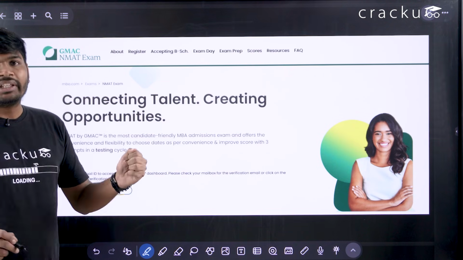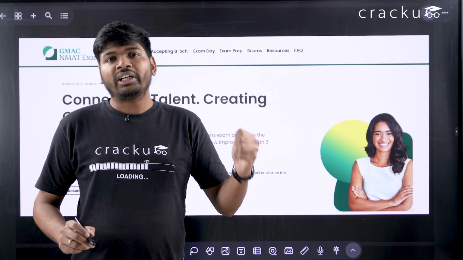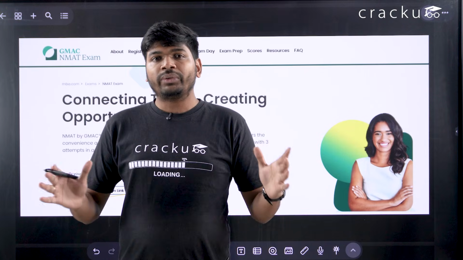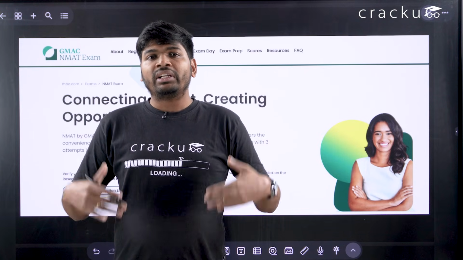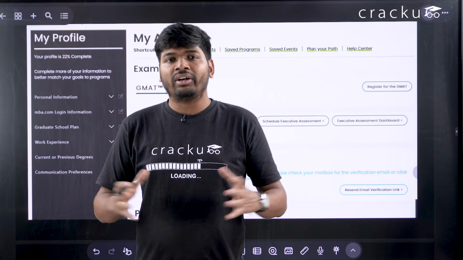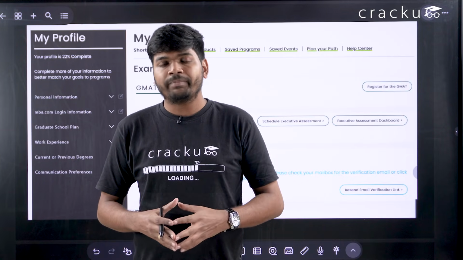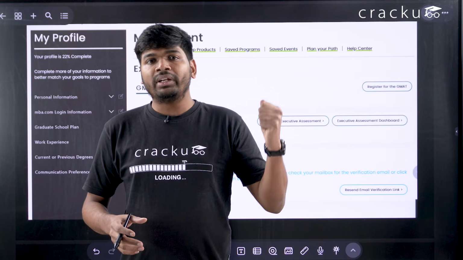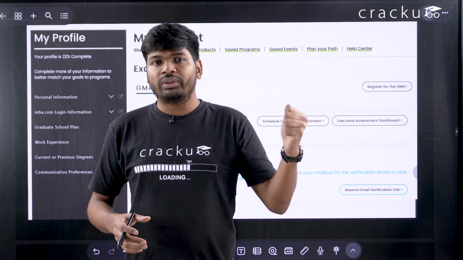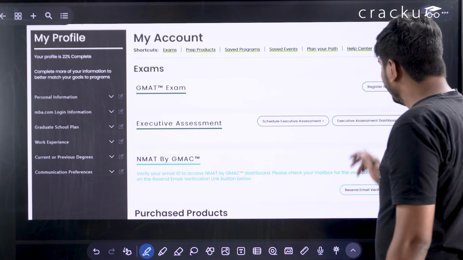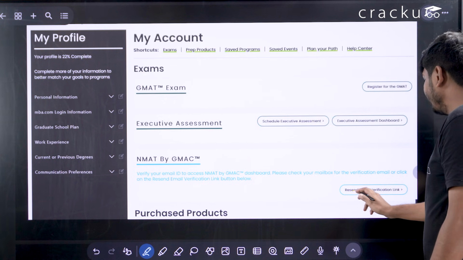You have to click on that link and verify that yes, you are the person, this is your name, this is your email ID. Once you are done with that, you will proceed further to the form filling. If you haven't verified your email address and you log in to the website using your login credentials, you will get this home page where you can't proceed further before email verification.